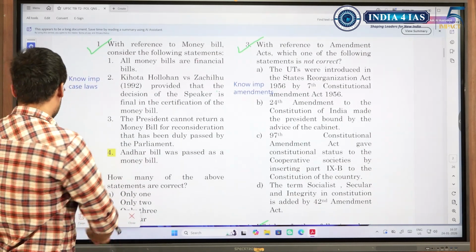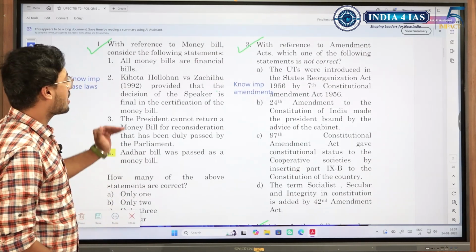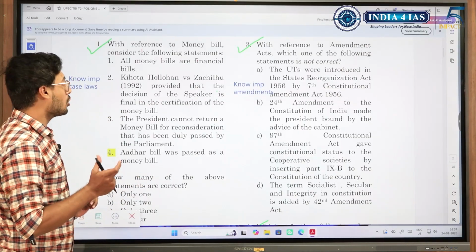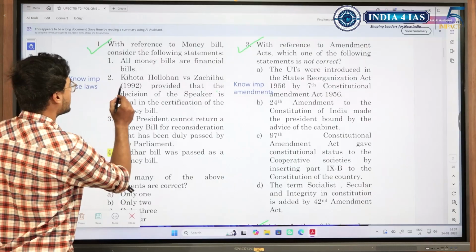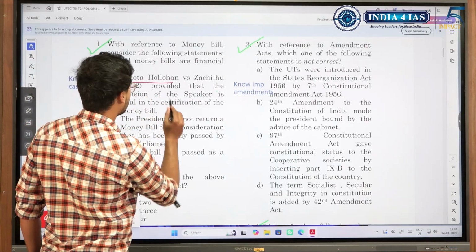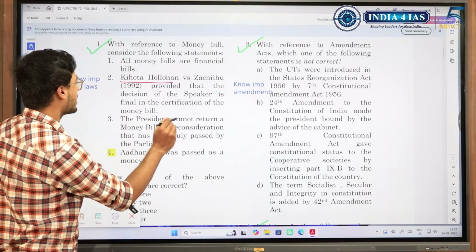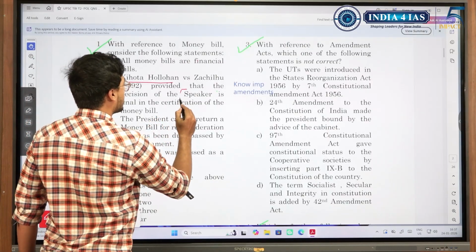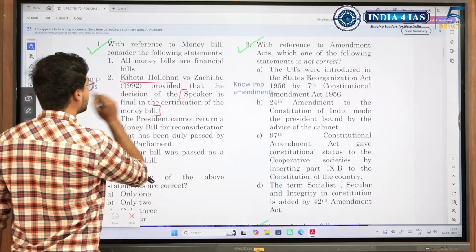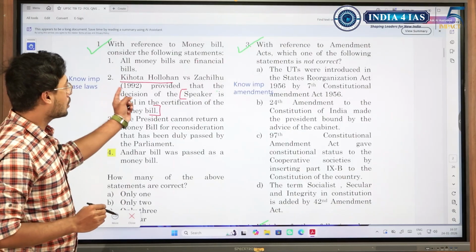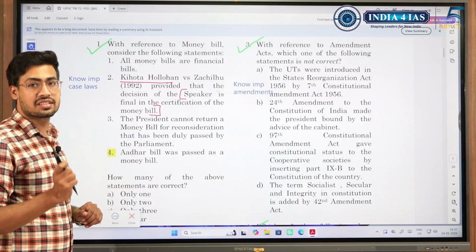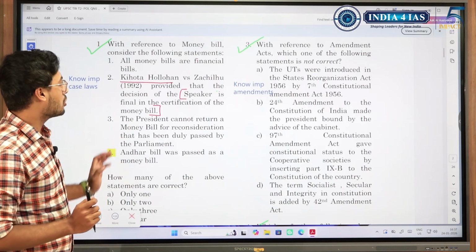So with reference to money bill, money bill under Article 110 is a very simple topic, but what I wanted to highlight here is, they have said Kihoto Hollohan case provided that the decision of the speaker is final in the certification of money bill. This is true, but was it this case? Kihoto Hollohan case is related to the speaker but in anti-defection, not in the certification of money bill.